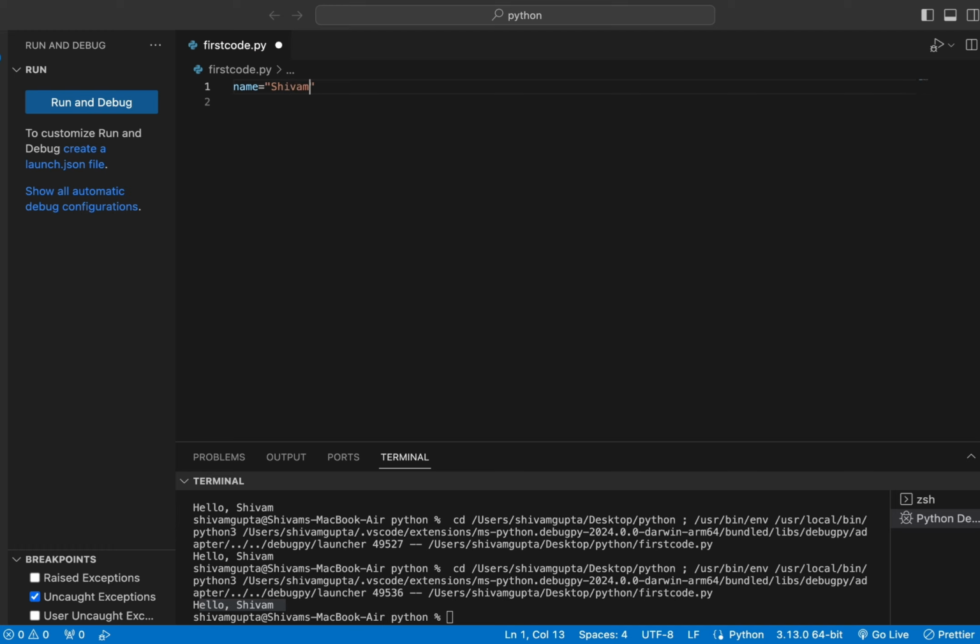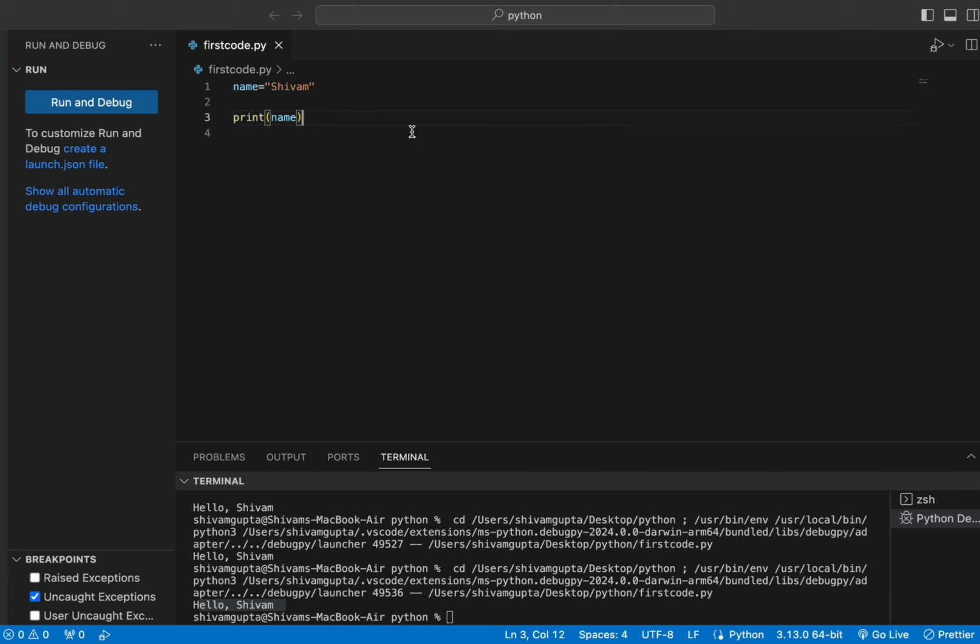Now I want to print this name. In the print function, I don't need to write Shivam again. I can simply print by passing that variable name. So we'll write print and simply write name, something like this. The p will be small, not capital, so make sure.